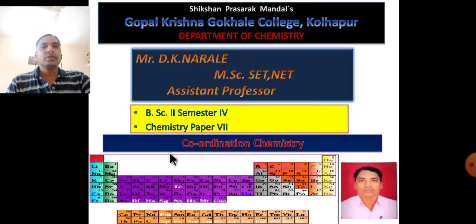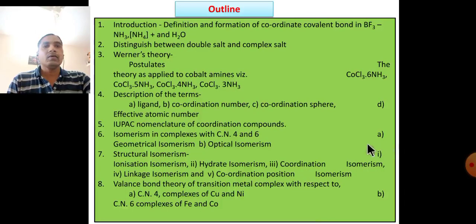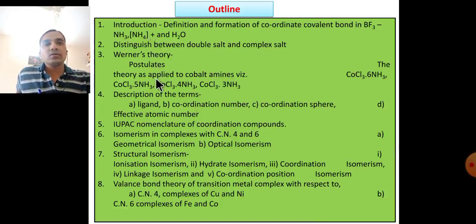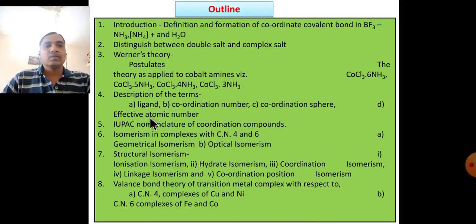Today we are going to discuss Coordination Chemistry, BSc 2, semester 4, chemistry paper number 7. In the last two videos we discussed the introduction, the distinction between double salt and complex salt, Werner's theory, terms and their description, and IUPAC nomenclature of coordination compounds.